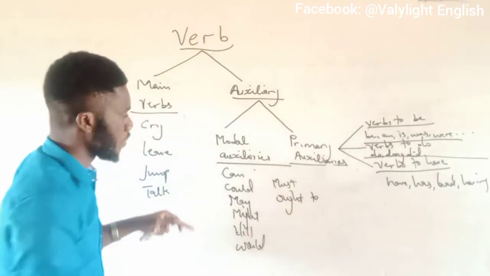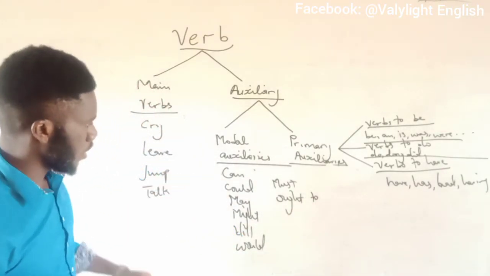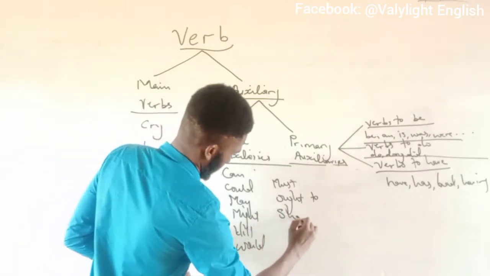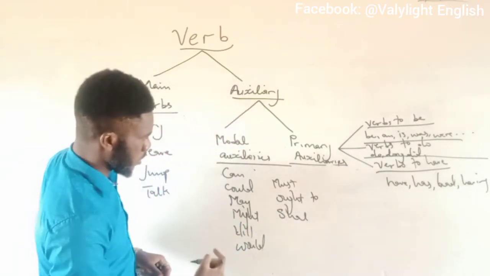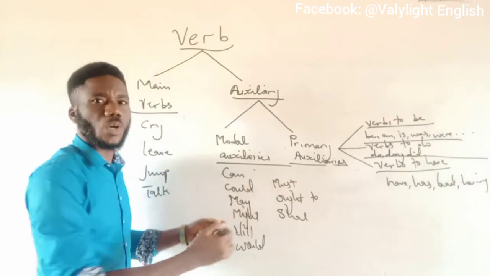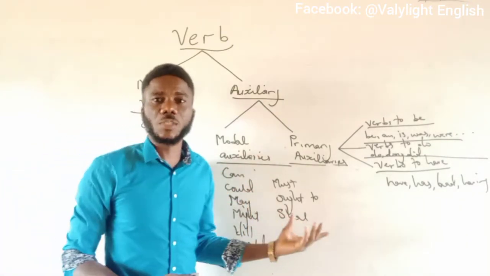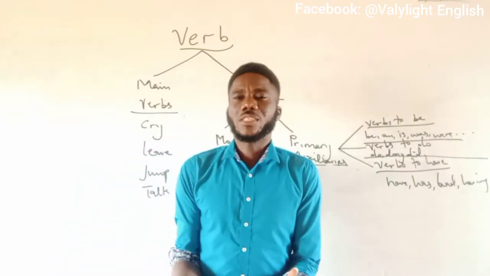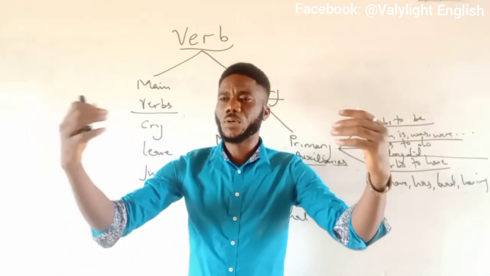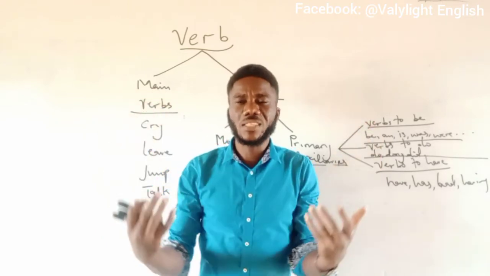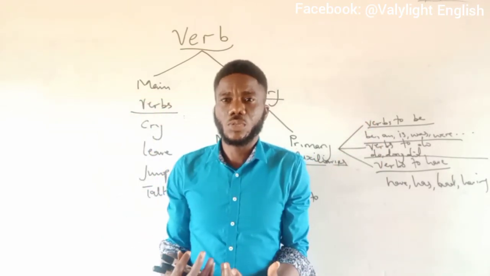This is how it should be. Can, may, will, you have shall. Okay, have I written must? Yes, must, and some others. These ones, the modal auxiliaries, this is an aspect where they talk about mental attitude. They talk about attitudes.